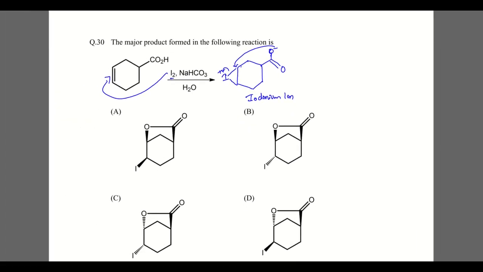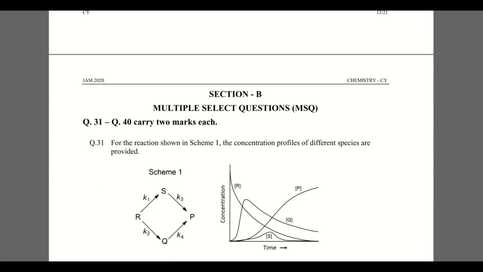Since both of these are from the same direction, both will be on the same side. Let us check. Here this is up, this is also up, and this is down, so both are up, and this will be the option. Other options are also given; this is not a possibility, this is also not a possibility, so B is the answer. Going to the next question.